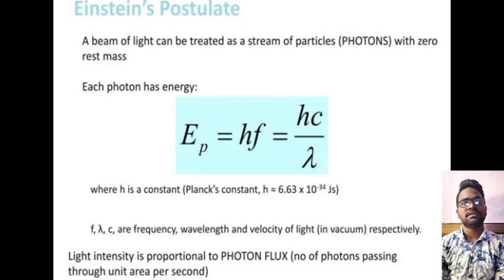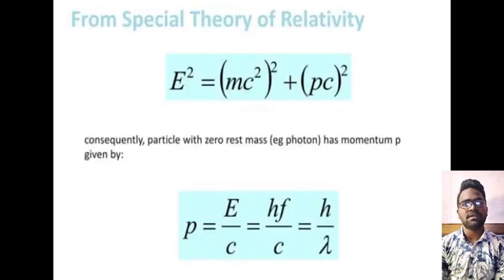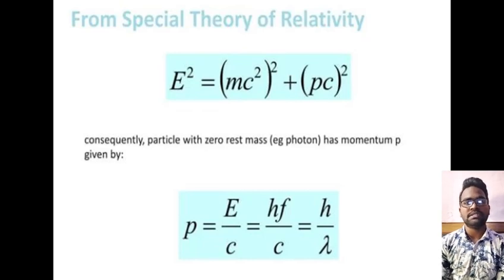And next, from the special theory of relativity, E squared is equal to (mc squared) whole squared plus (pc) whole squared. Consequently, a particle with zero rest mass, for example a photon, has momentum p given by p is equal to E by c is equal to hf by c is equal to h by lambda.